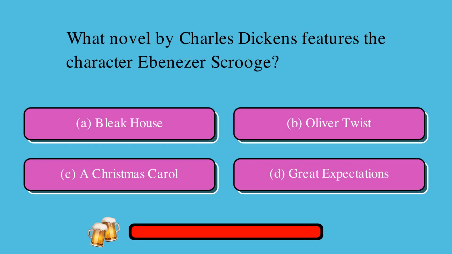Which novel by Charles Dickens features the character Ebenezer Scrooge? Is it A, Bleak House, or B, Oliver Twist, or C, A Christmas Carol, or D, Great Expectations? The correct answer is C, A Christmas Carol.